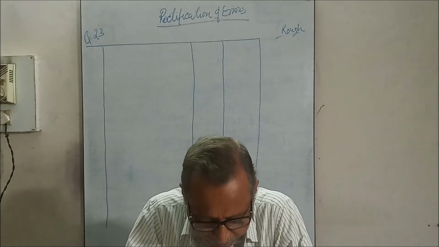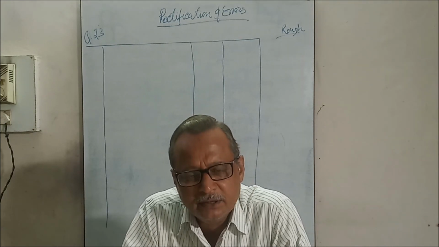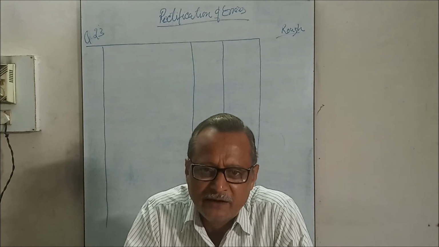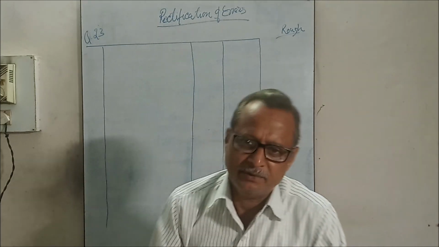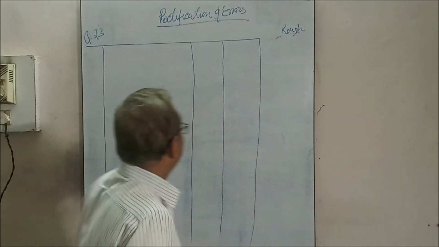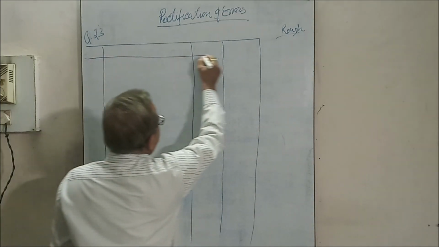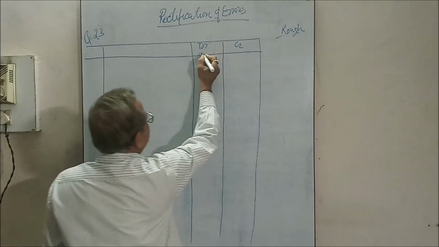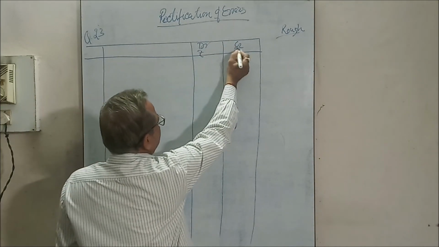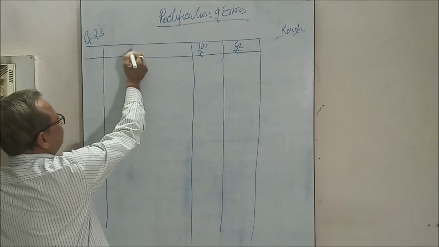The entry should be purchase account debit to Ram, but in place of this, the entry was made as Ram debit to sales. It is a double-sided error. So the number one entry will pass as it is, with debit amount and credit amount.